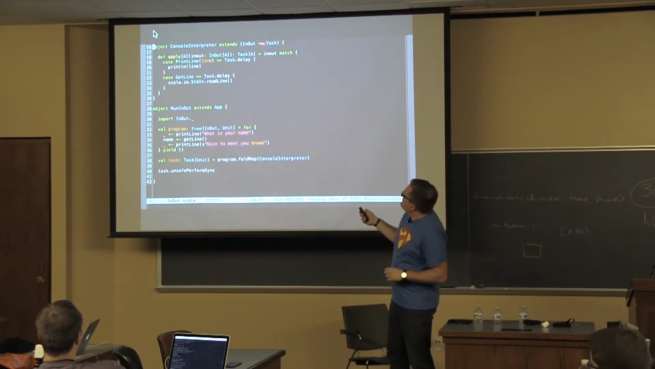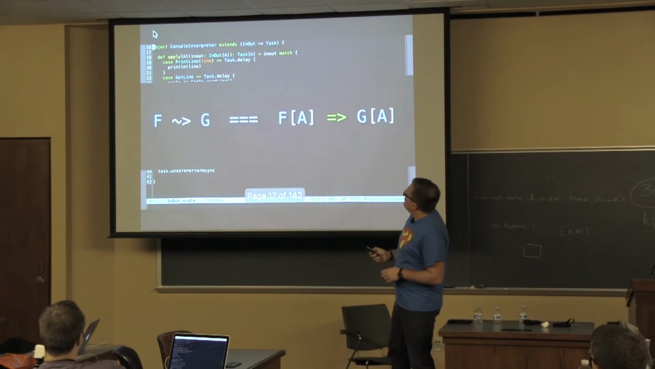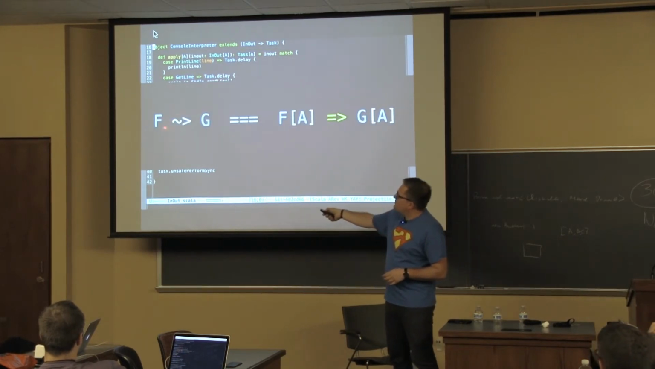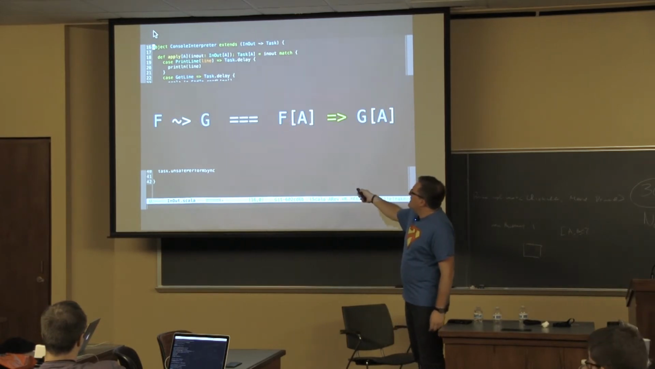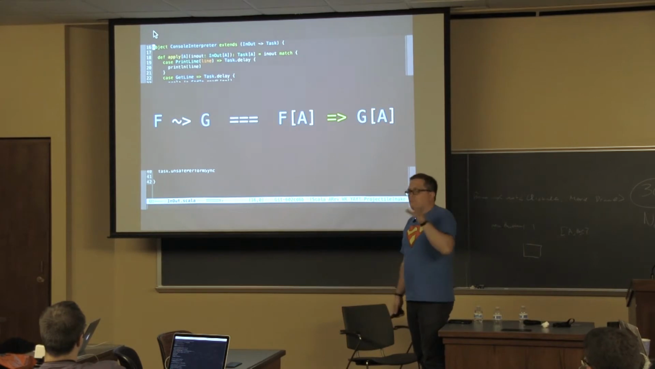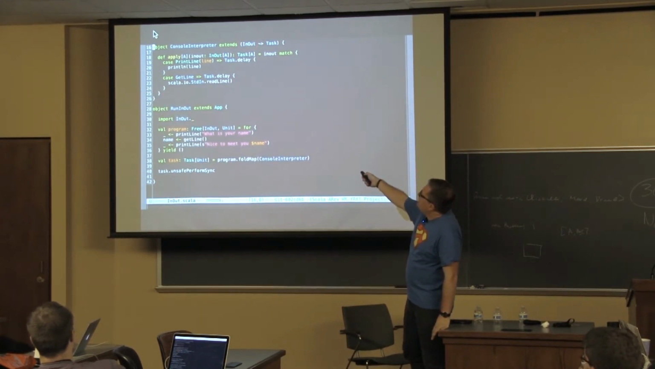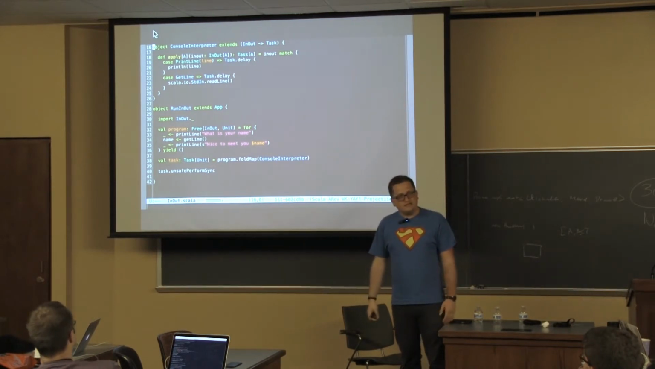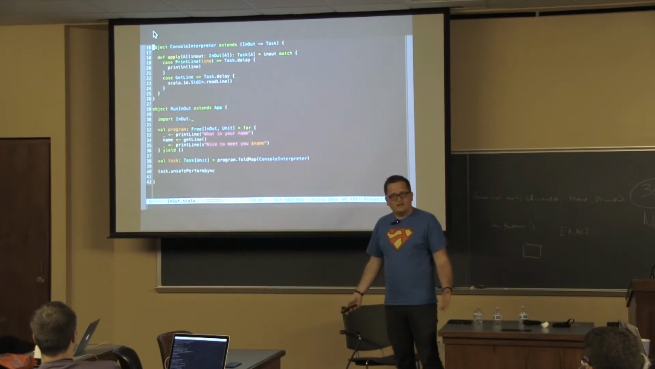A natural transformation is not really a scary concept. When you see a natural transformation from f to g, it's just a function that takes f of a and gives us a g of a. So from f to g is nothing else than a function from f of a to g of a. Here we have a natural transformation from input-output to task. What it really is, is a function from input-output of a to task of a.